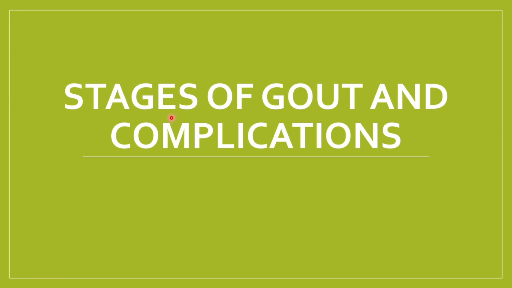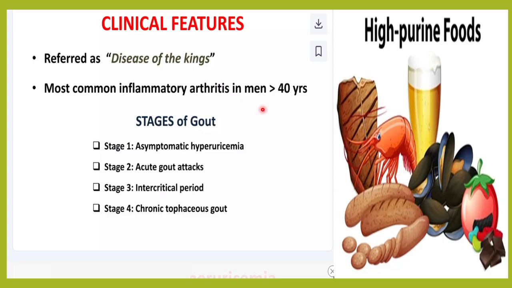I'm Dr. Divya, and in today's class, let us see the stages of gout and complications of gout. You all know that gout is referred to as the disease of the kings, because only kings can afford such food which are rich in purines, may it be beer, may it be seafood, may it be the organ meat. This gout passes through some four stages.